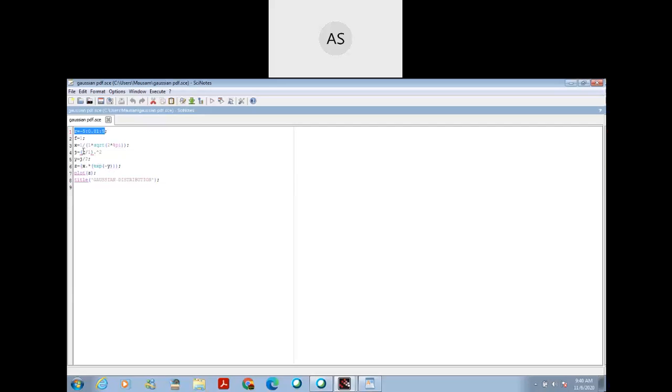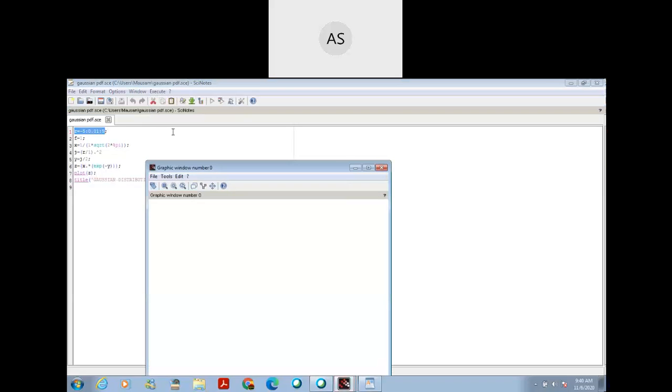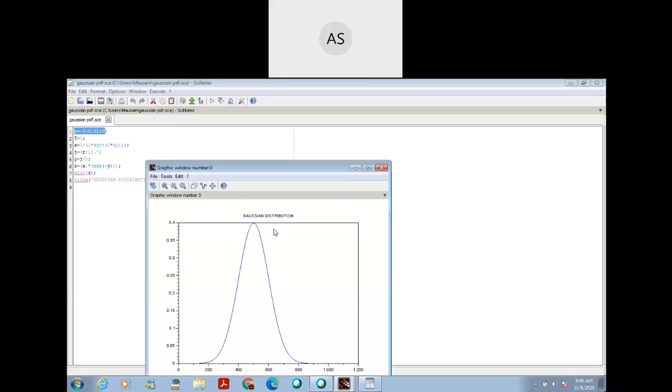X here is data, and the value of x is represented by r. So this is x square by rho. The value of rho is 1, and if we execute this program, we get the Gaussian distribution for this data.